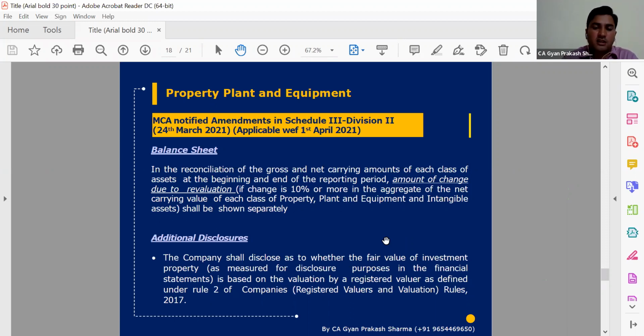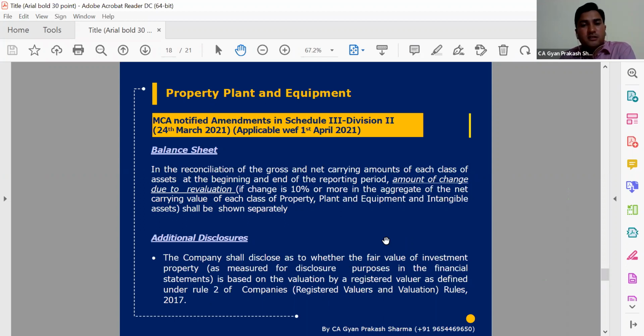So we can say the disclosures which are mandatorily required from an Ind-AS perspective, plus any Schedule 3 disclosures, both combined together, we need to take care of. So the reconciliation part, like gross and net carrying amount reconciliation, we are required to do. And in that reconciliation, if there are changes of more than 10% in the revaluation amount, then we need to show them separately, or we need to give a footnote on why there are so many changes, any specific reasons or any specific basis which we have followed.